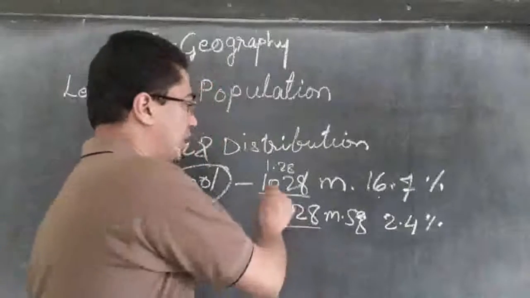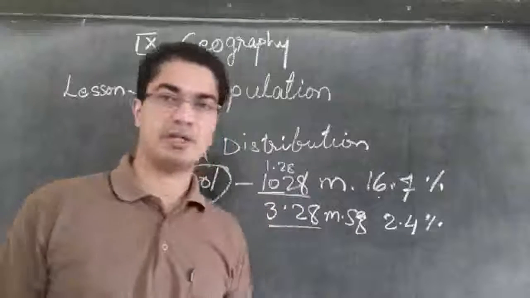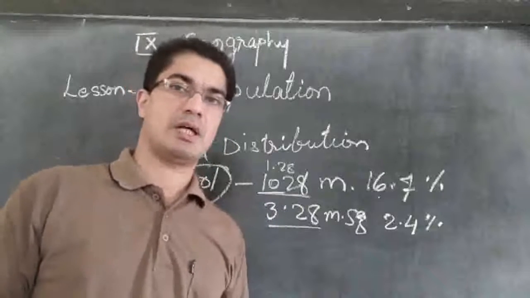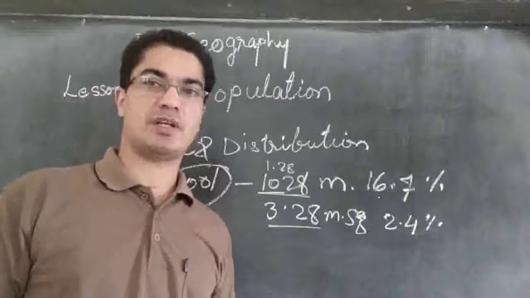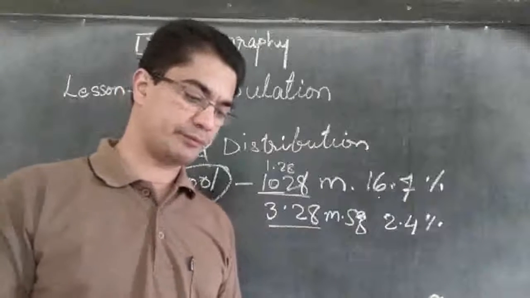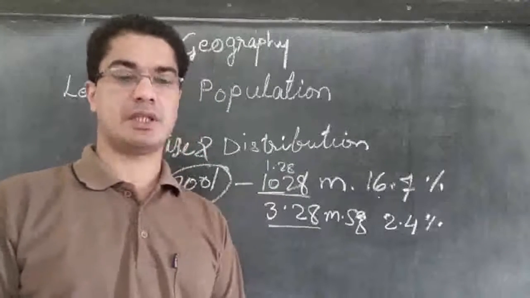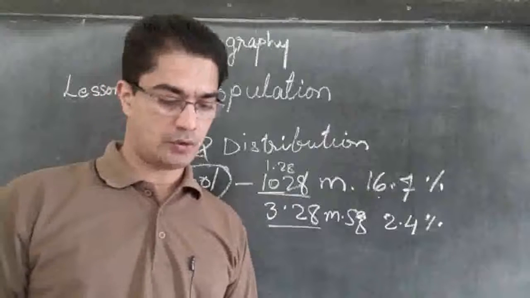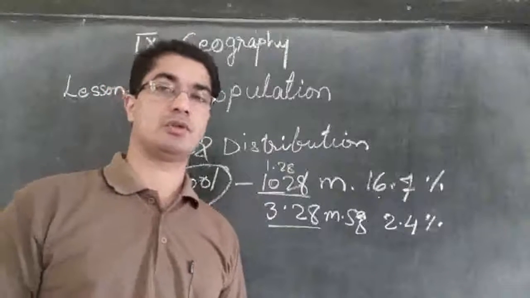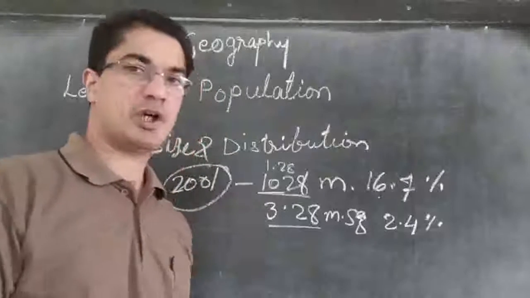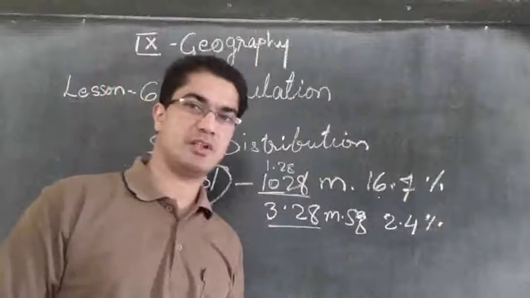So the total is 1028 million, and out of that 166 million you will find in Uttar Pradesh alone. Uttar Pradesh accounts for about 16% of the country's population.